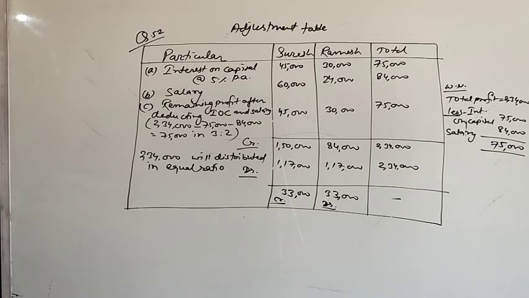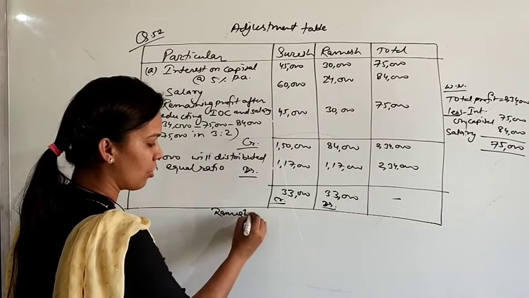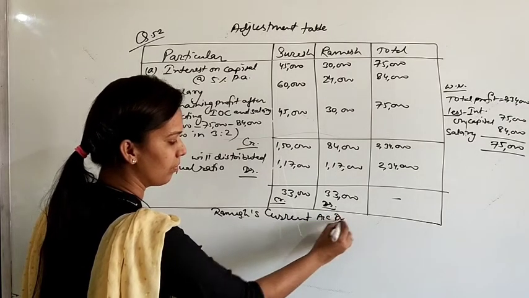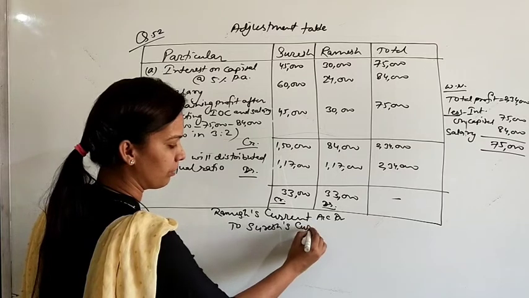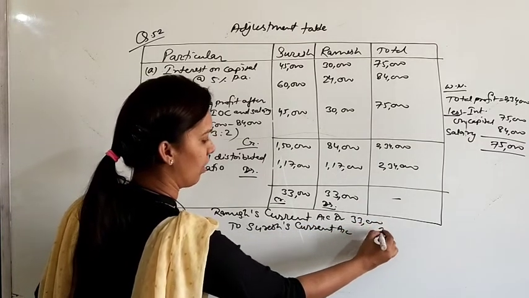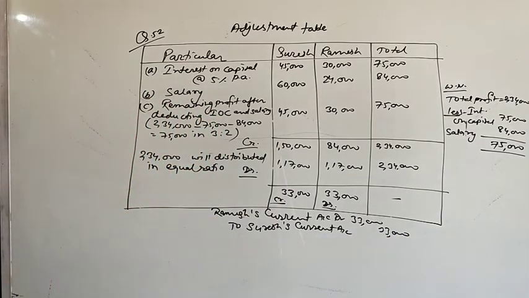Now see, in this question it was fixed capital, so we will write current accounts, not capital accounts. So the entry will be Ramesh current account debit to Suresh current account, that is 33,000. This is the rectifying entry of both partners.